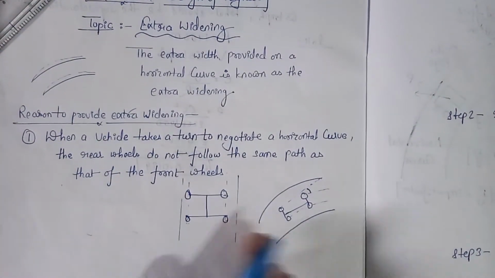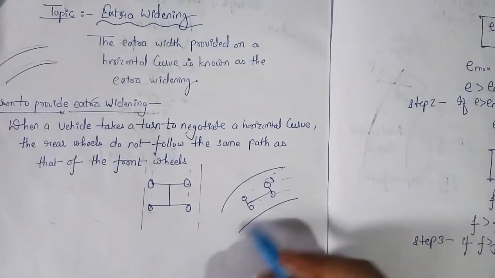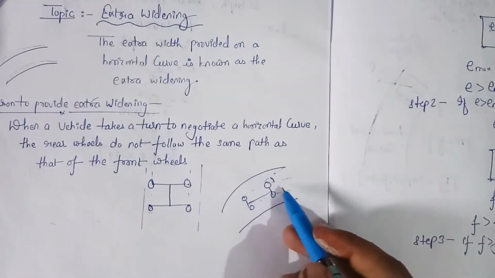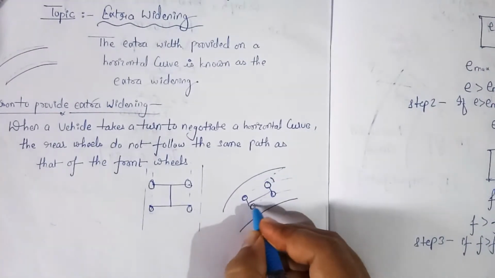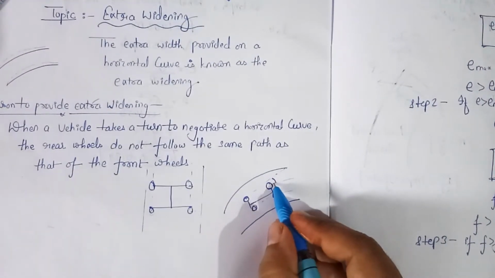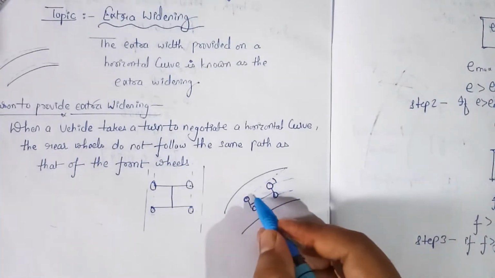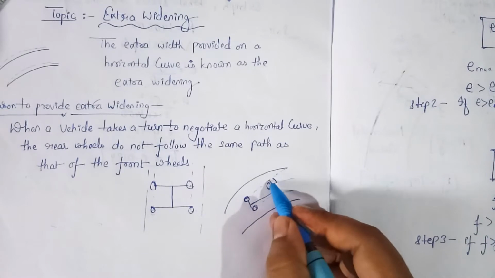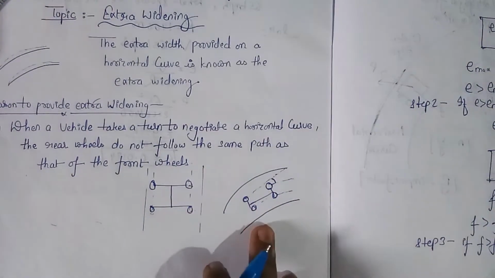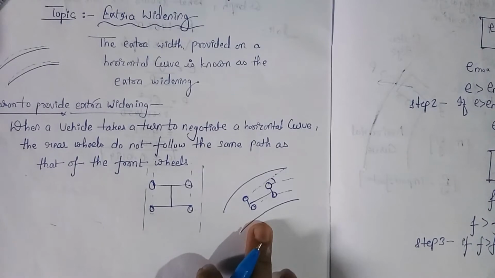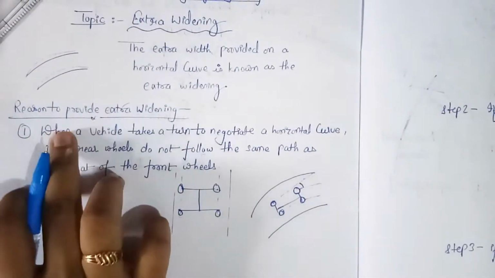Okay, but when the vehicle is moving on a curve, let us take this example. This is any horizontal curve and this is the vehicle which is moving on the horizontal curve. If these are the front wheels and these are the rear wheels, the front wheel is moving in this way and the rear wheel does not follow the same path. This is the rear wheel that is not following the same path as that of the front wheels. So this is the condition that takes place on a horizontal curve. This is the reason that we provide the extra widening on the horizontal curve.